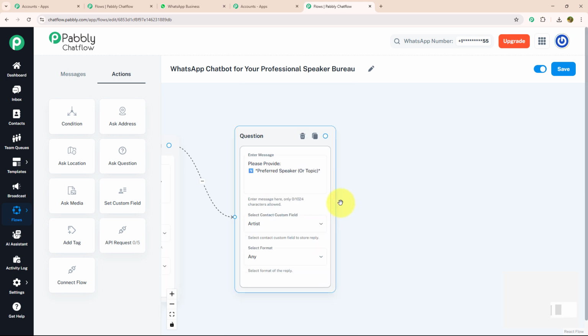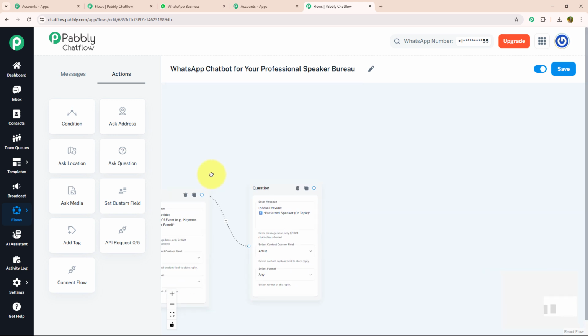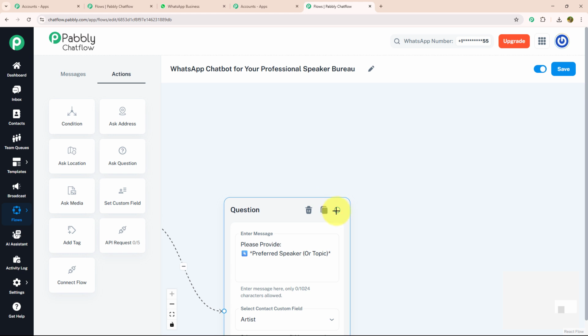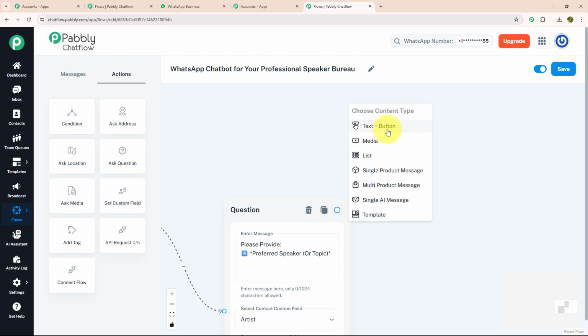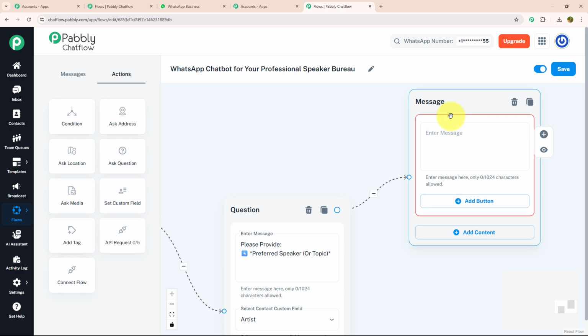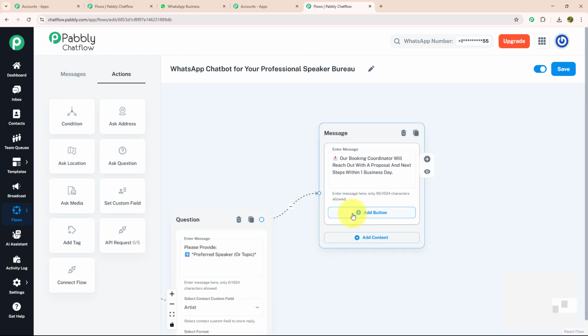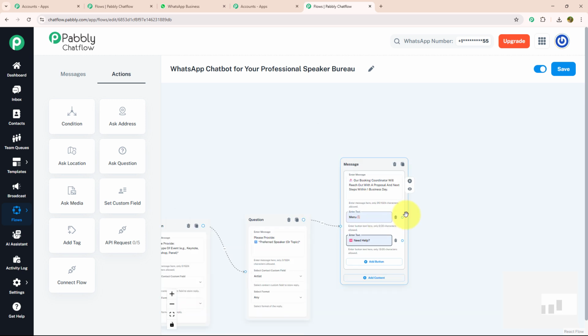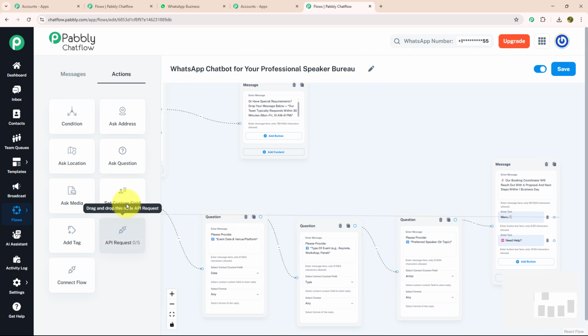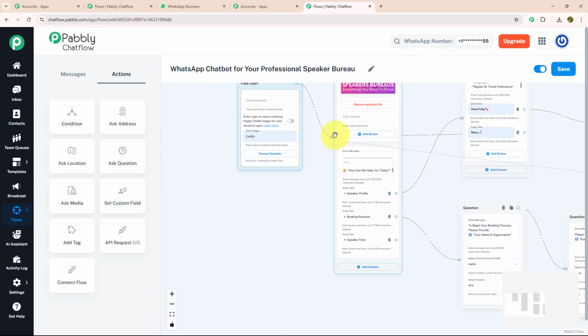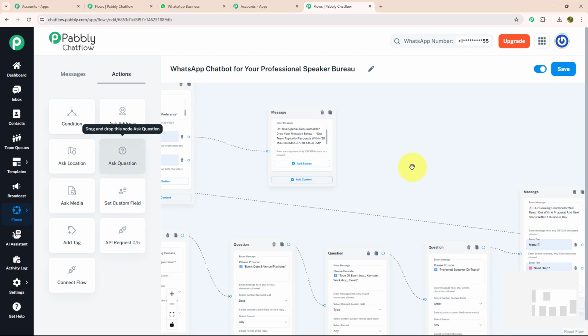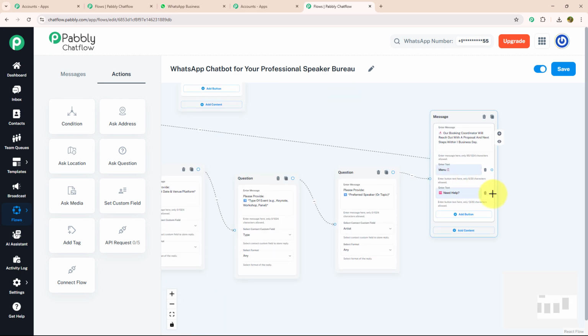After getting each and every detail, I'm going to send a confirmation message to my customer. For that, I'm going to drag and drop, select the text button and enter my message, which says our booking coordinator will reach out with a proposal and next steps within 1 business day. And here I'm going to add two action buttons, menu and need help. I'm going to connect the menu button with our initial message as I have told you earlier, and connect the need help button with the message that we have recently put for need help.